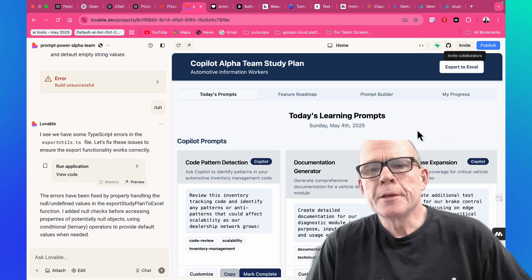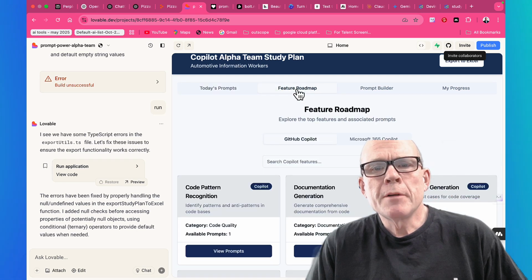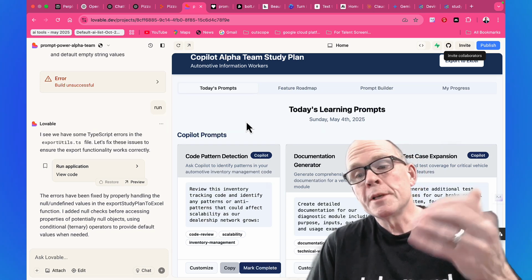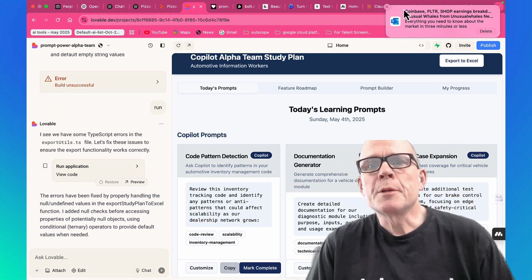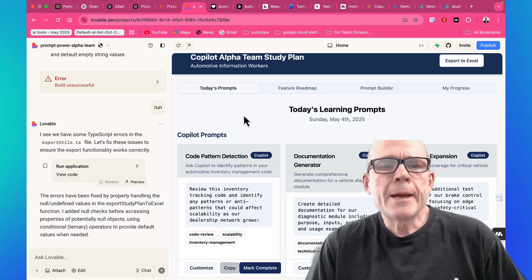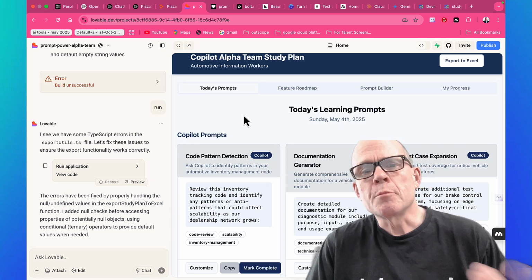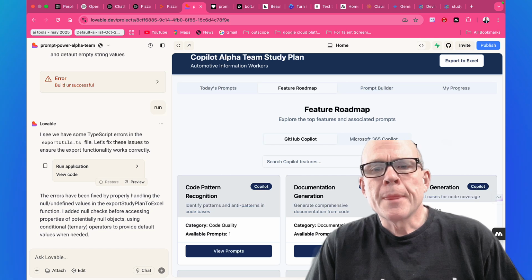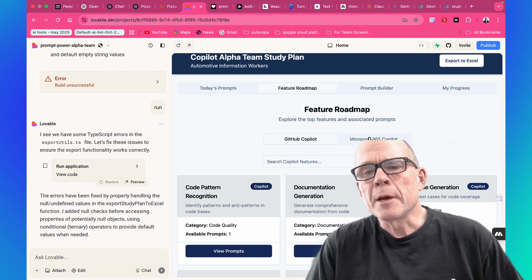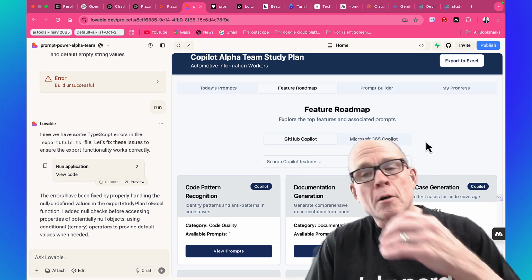I actually made this because I thought it was kind of an interesting thing to say, how do we do prompts? And prompting won't be a skill forever. Prompting will just be a skill for a while, because most of the best apps that I've seen do suggested prompting. But we could say, explore the features of certain prompts. So I said, let's start with GitHub Copilot and Microsoft 365 Copilot.